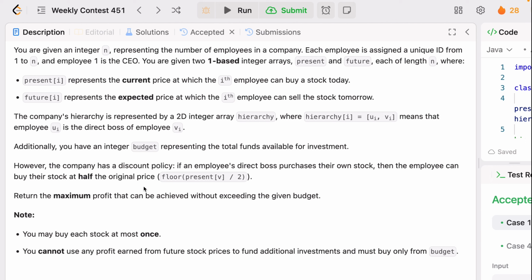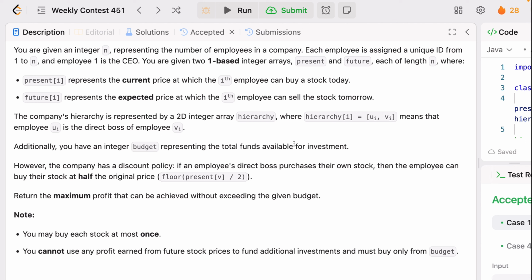So budget is given, so budget should not be exceeded, right? Let's say budget is k, the total spent should be less than or equal to that. It should not exceed. You must buy each stock at most once. You cannot use any profit earned from future stock prices to fund additional investment, and must buy only from the budget. What are the things that are given?